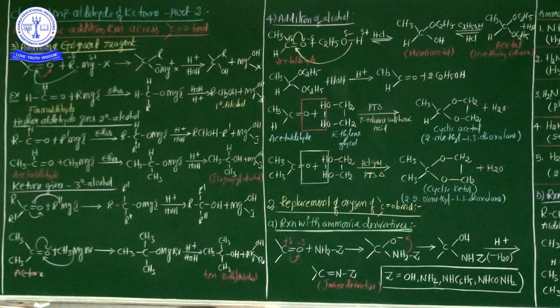So these are the most important points from the Grignard reagent treated with aldehyde. Again my dear students, this reaction completely belongs to nucleophilic addition reactions, aldehyde and ketone with the Grignard reagent. Keep it in your mind. Formaldehyde always gives 1 degree alcohol, higher aldehydes always give 2 degree alcohol, and ketones always give 3 degree alcohol. These are the chemical properties of aldehyde and ketone with Grignard reagent through nucleophilic addition reaction.